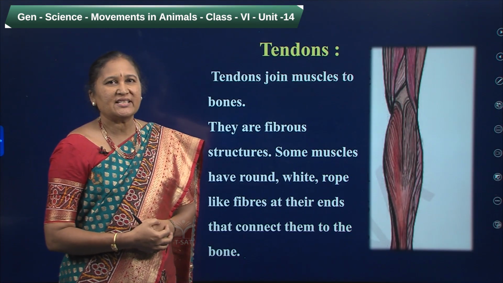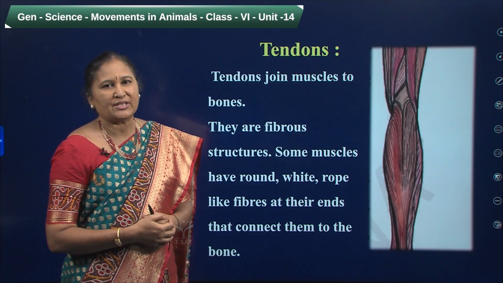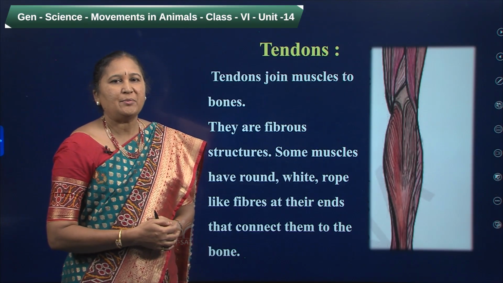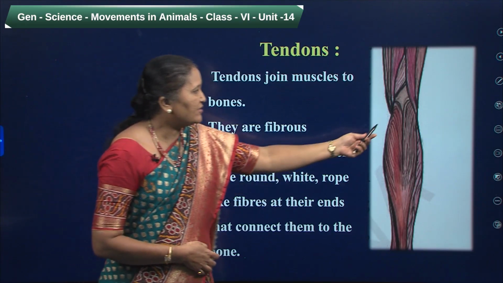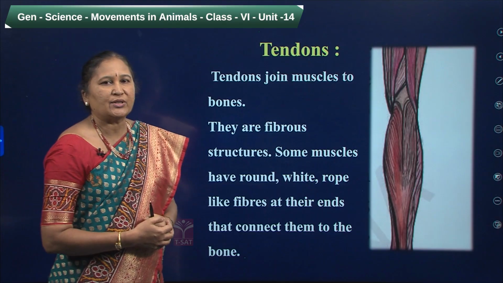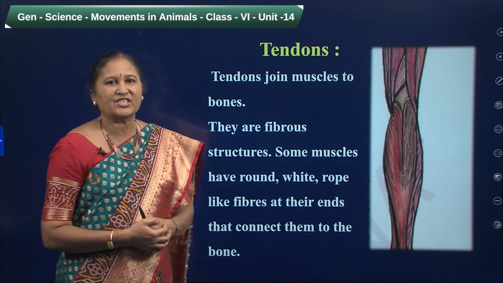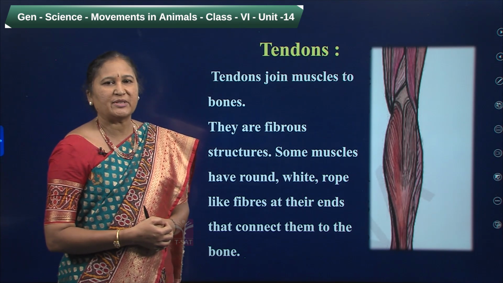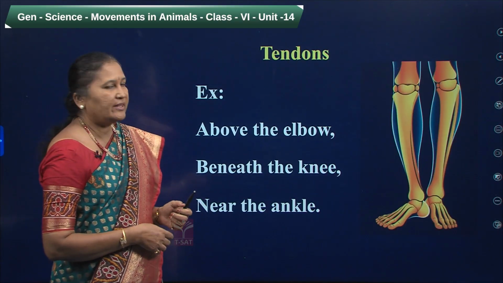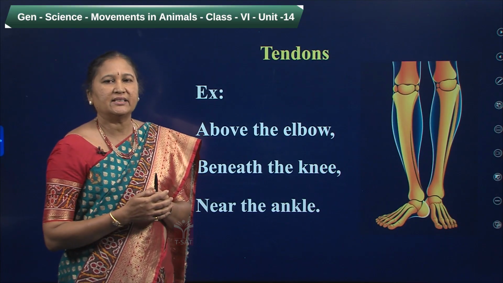And along with these muscles, bones and joints, we can find tendons also. Where do we find the tendons? Generally, muscles attach to the bones, and tendons help to join the muscles to the bones. You can see white, fiber-like structures here, and these are called tendons. They are fibrous structures. Some muscles have this type of fibrous structures, which are round, white, rope-like fibers at their ends. So they connect the muscles to the bone. And where are the tendons? We can find them above the elbow, beneath our knee and near the ankle.